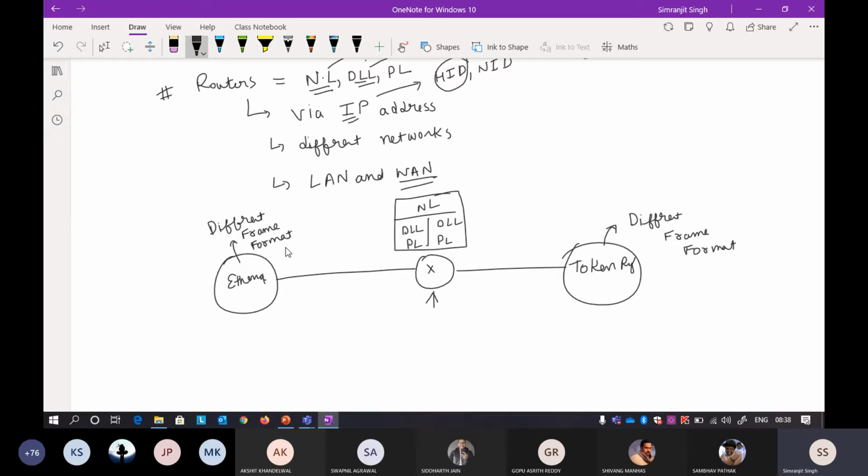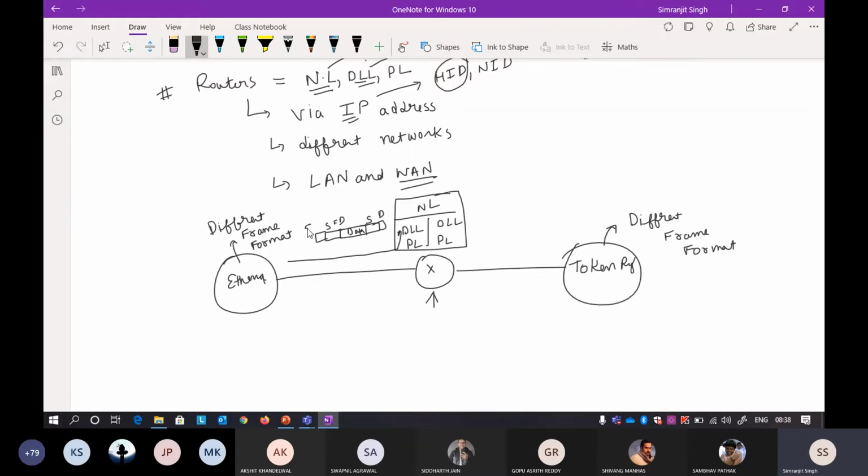Your communication will go through the physical layer and then the data link layer. When it goes through the data link layer, it will take a look inside this particular frame. The frame will contain source MAC, destination MAC, and then your data. There is also an SFD and an end of frame delimiter.